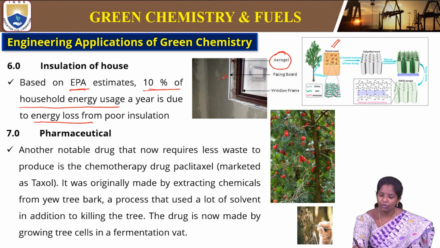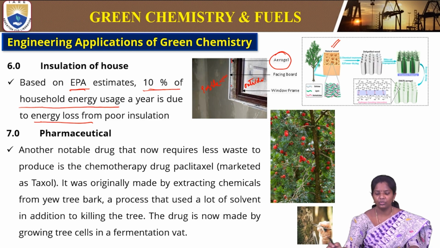This is the facing board into the house. This is inside and this is outside. So in between we have this aerogel. So what happens? The walls will restrict the heating up of the house. So we reduce the power that is being used. So this is how the natural source is used for making aerogel, so that it will be used for insulation purpose. So this is how we can reduce the energy usage or the power usage.